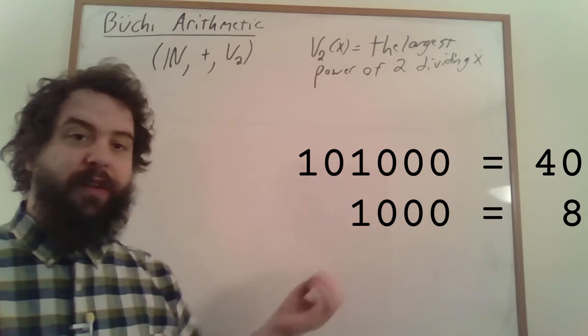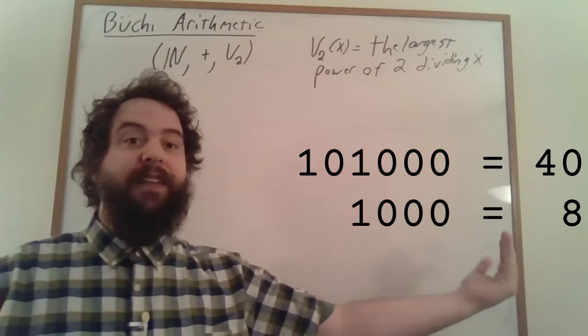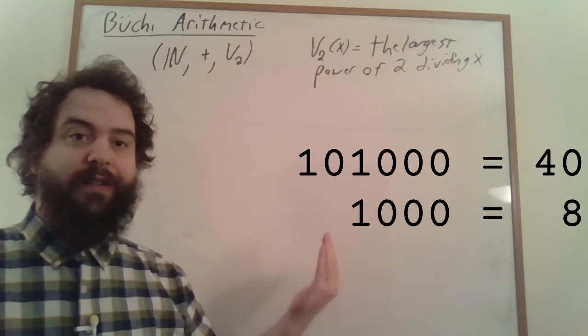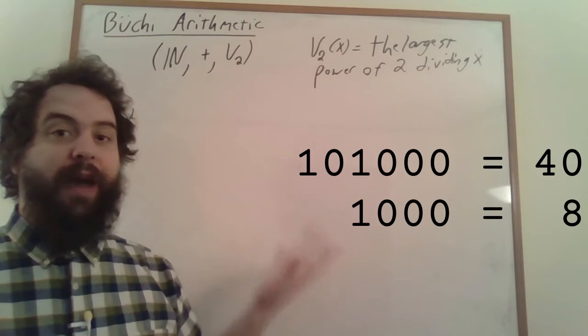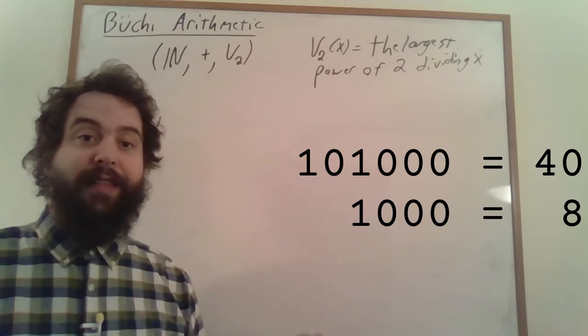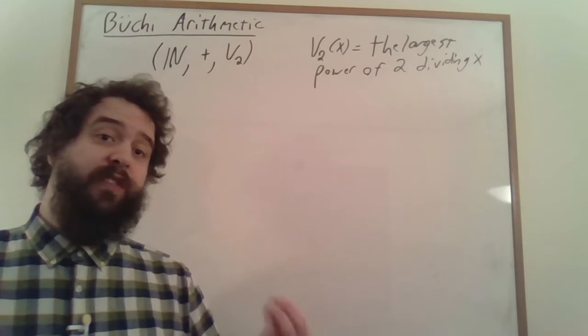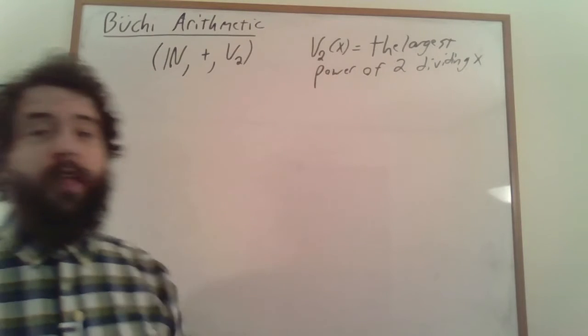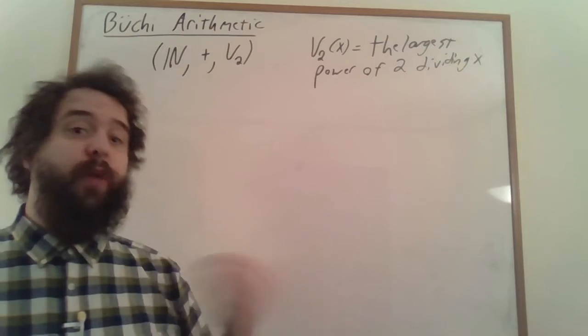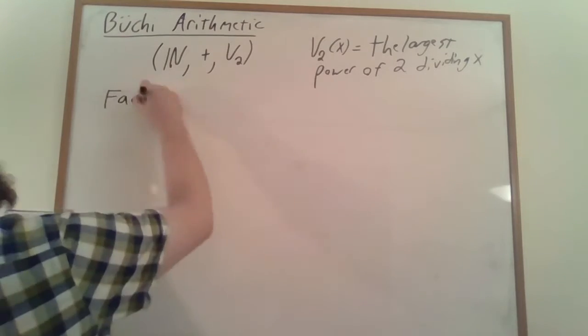You simply look at all of the zeros at the end of the number and put a 1 on to the beginning of those and ignore all of the digits before that, and there you go. You have the largest power of 2 dividing the number. And so, just as before, we have the fact that we can convert any formula in the first order logic of this structure into a corresponding automaton.